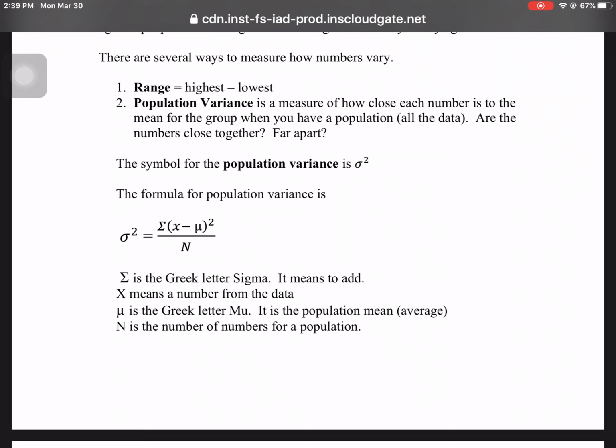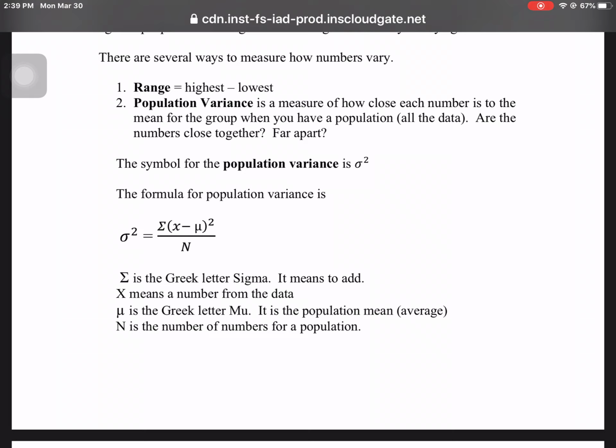So there's the formula. Let's talk about what each of those means. The little curly sigma squared stands for the population variance, equals, on top, the thing that looks like a funny looking E, which is the Greek letter sigma. There's uppercase and lowercase in Greek letters, just like we have. The uppercase sigma means to add.